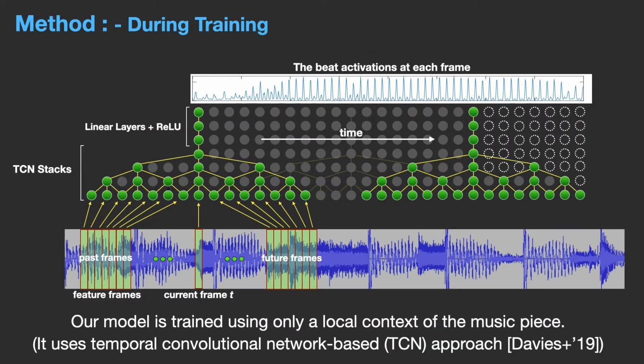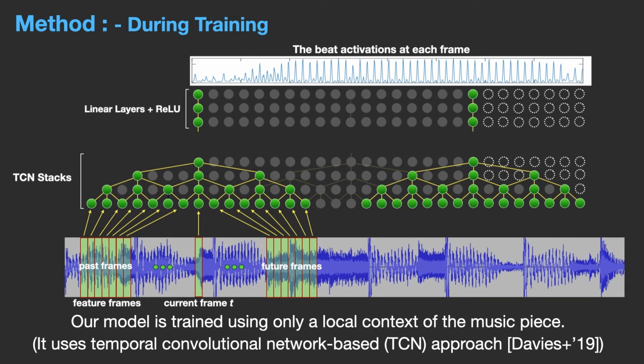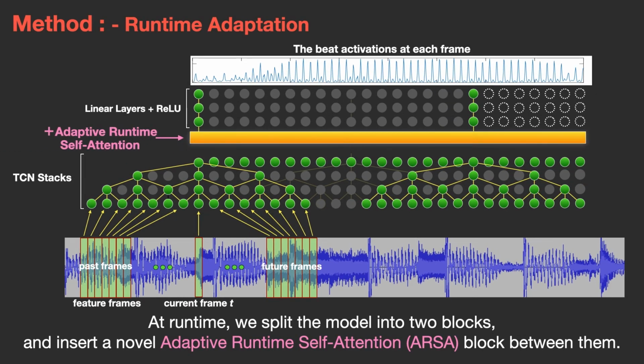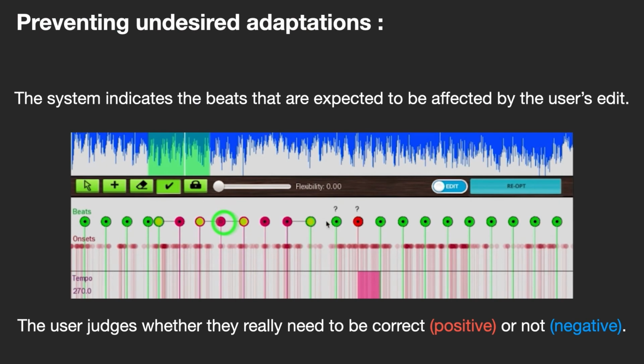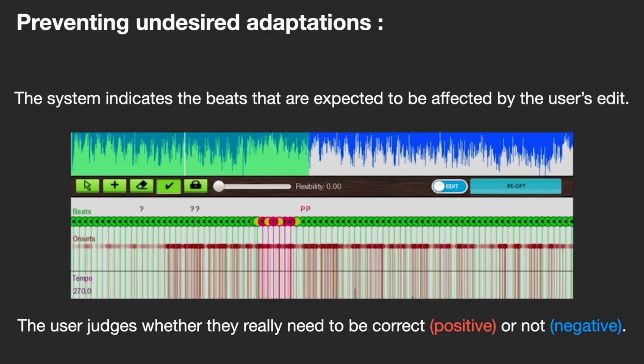Our model architecture for producing the beat activation function is changed between training and runtime. During training, we train our model using only a local context. At runtime, we split the model into two blocks and insert a novel adaptive runtime self-attention block between them. This adaptive runtime self-attention enables us to distribute the loss derived from the user's local modification to the entire input sequence globally. To prevent undesired modification after the adaptation, we incorporate an additional interactive process.